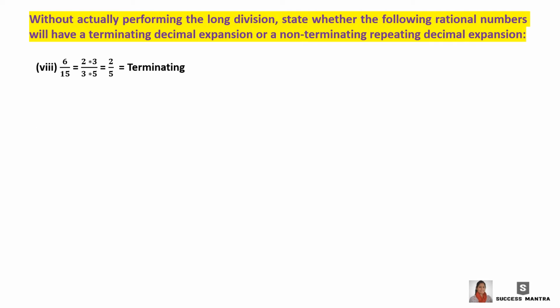Eighth question is 6 divided by 15. 6 is 2 into 3 and 15 is 3 into 5. We cancel 3 and 3. We get 2 by 5. So the denominator is 5. So it is terminating.